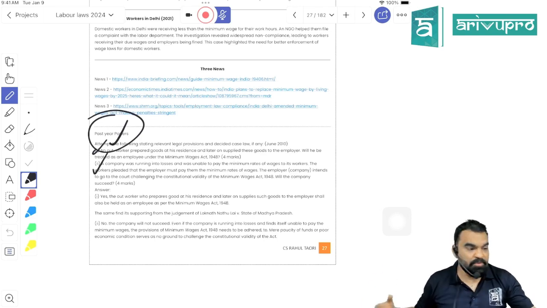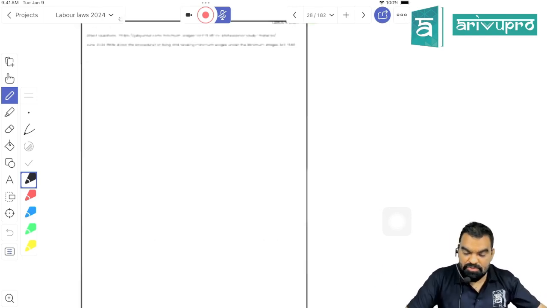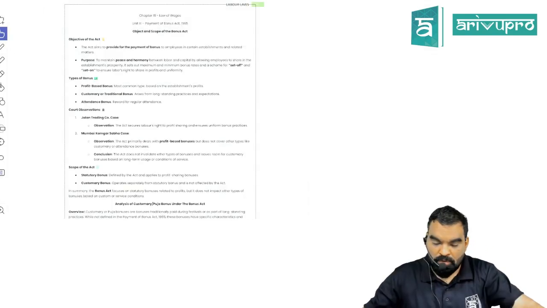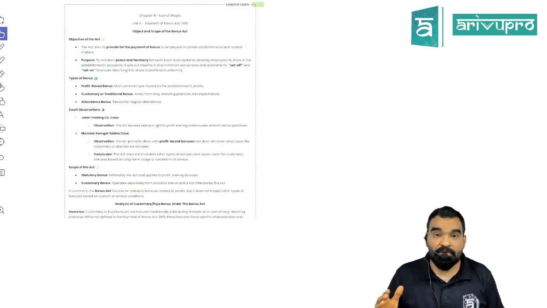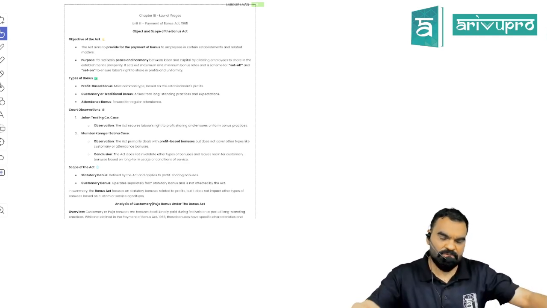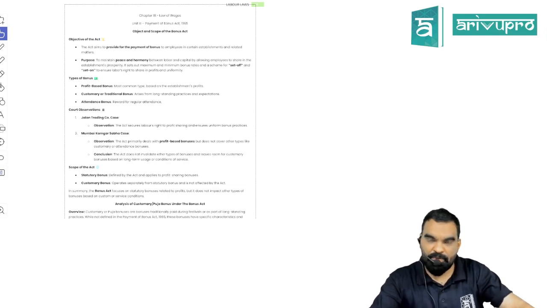Now we will proceed with the third topic, that will be most probably Payment of Bonus Act, right? Done, students. Now, starting with the third chapter of labor law, which is Payment of Bonus Act, we have already done with the quick revision of Minimum Wages Act and Payment of Wages Act. So just try and understand the concept of Payment of Bonus Act.